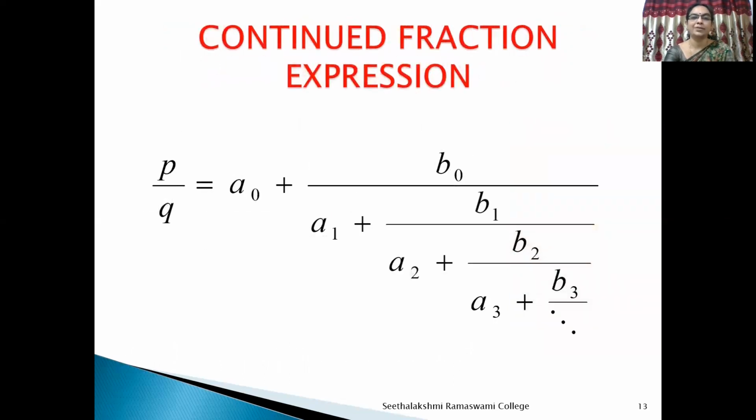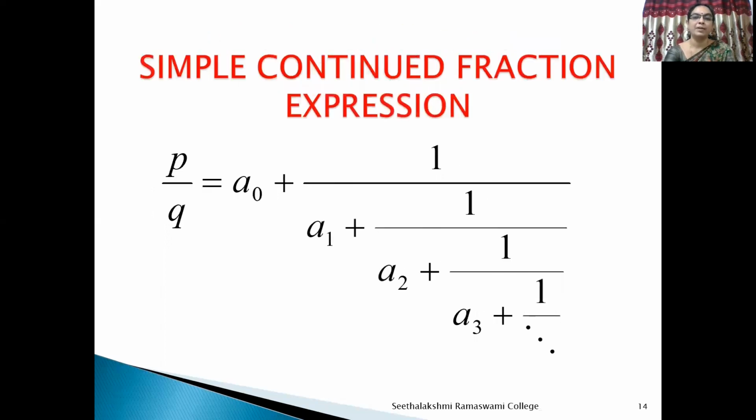This is the continued fraction expression, that is, any rational number p by q can be expressed as a0 plus b0 by a1 plus b1 by a2 plus b2 by a3 plus b3, etc. Here, a0, a1, a2, a3, etc. are called the partial quotients of the rational number p by q.